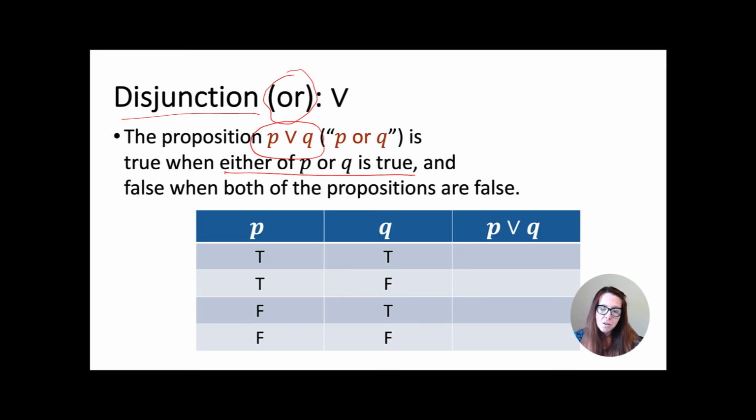And so if we look at our truth table, we still have all the possible combinations of P and Q, the truth values that those can take, true, true, true, false, false, true, and false, false. And to fill in that last column, what we want to look for is all those cases where either P or Q is true. That's where we expect to have true values. And so in this case, we'd see P or Q is true for those first three, and it's only false when both P and Q are false.